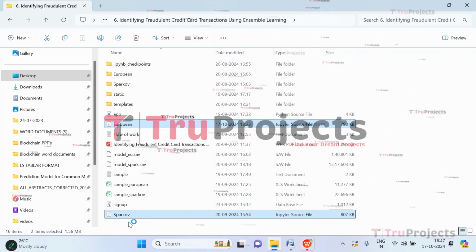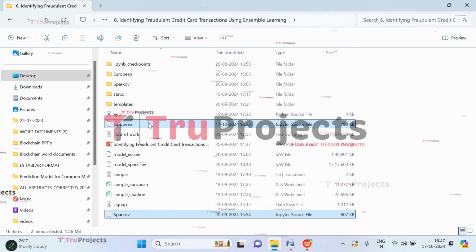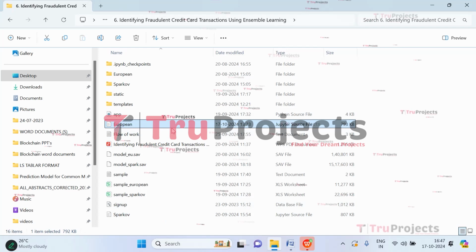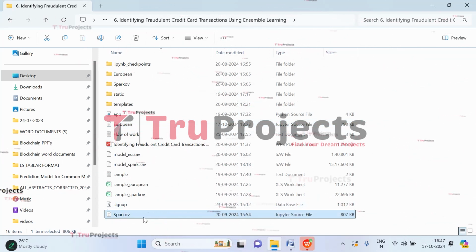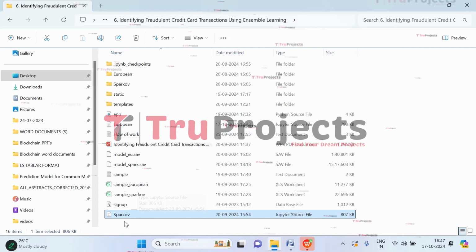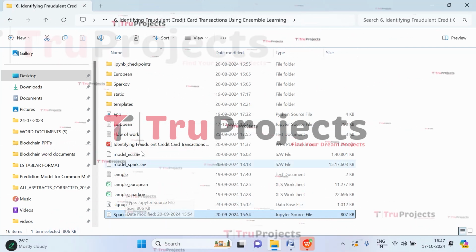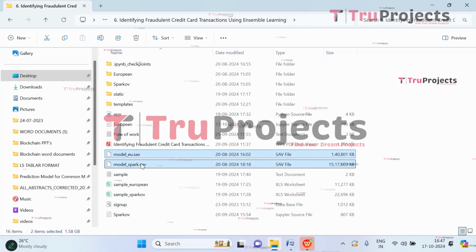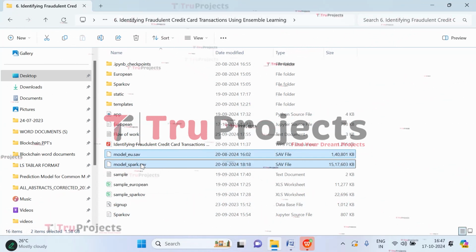One is European and the other one is Sparko. In this notebook file, that is the European notebook file, we'll be having the dataset of European, and all the models will be trained on the European dataset to predict the credit card fraud. And coming to this Sparko Jupyter notebook file, in this file we'll be training all the algorithms on the Sparko dataset. And these two are the model files which contain the algorithm information. So these will be loaded into the project code during runtime of the project.